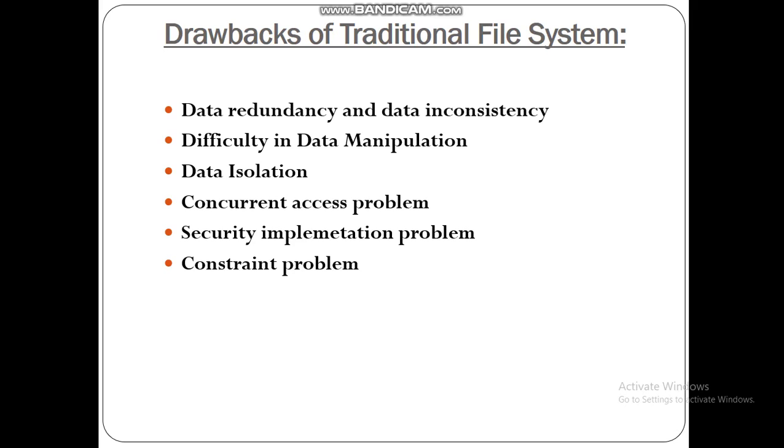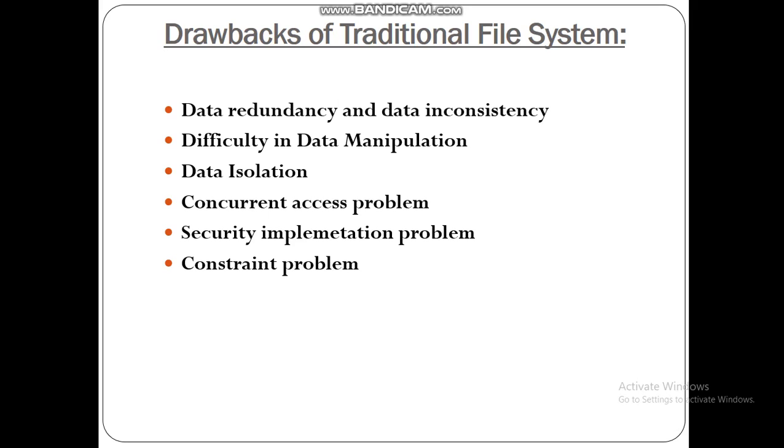Next is the security implementation problem. In a database, there are many security levels. There may be different users with different privileges. This is very difficult to implement in the traditional file system. So the traditional file system is not secured. Last point is the constraint problem.